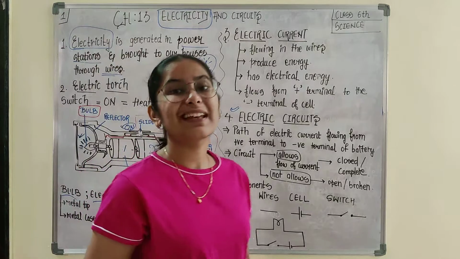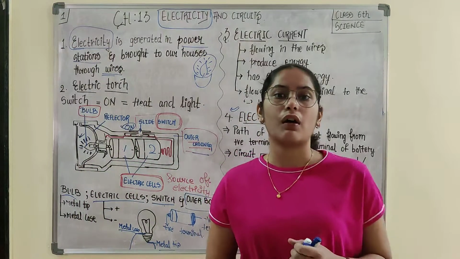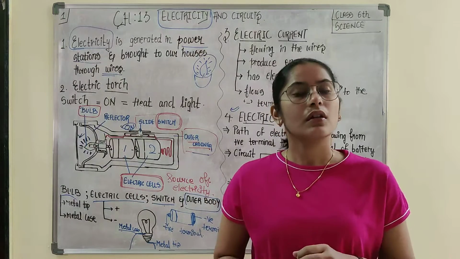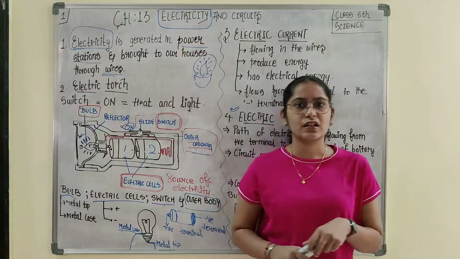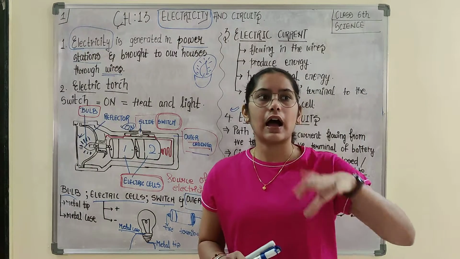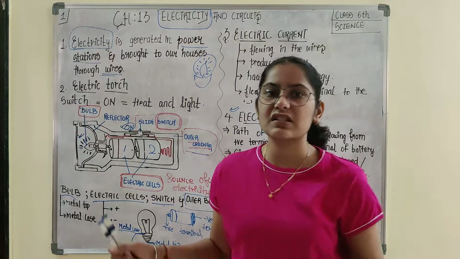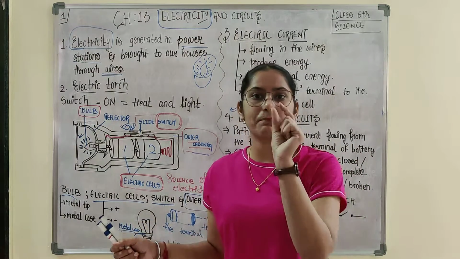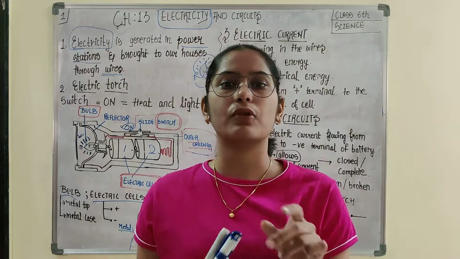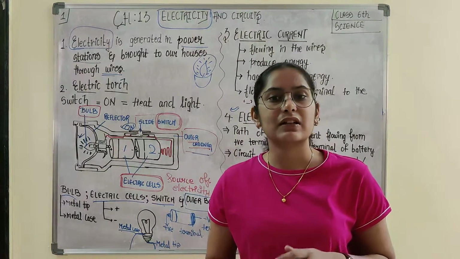In the living science textbook, they have given an activity to make your own electric torch. You read this, it is very easy. You try not at home, but try to understand how, if I supply you some LEDs, some paper clips, or all the components they are asking for, you can make the electric torch.